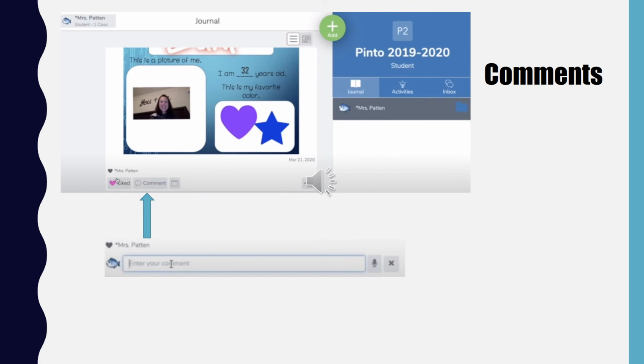Here is where you send it to your teacher, and your teacher will be able to approve it on the Teacher SeeSaw account. Alright, so now you have finished the activity and it goes directly into your journal. You can also like different activities or journal posts, and you can leave a written comment or even an audio comment if you would like to.